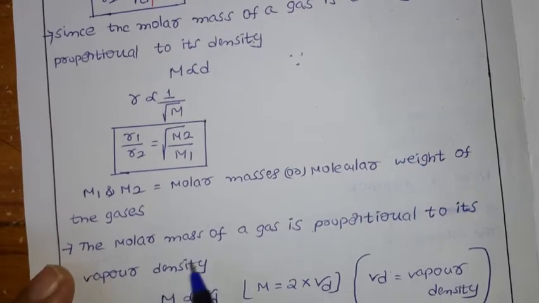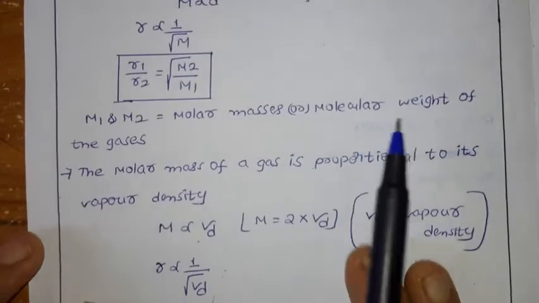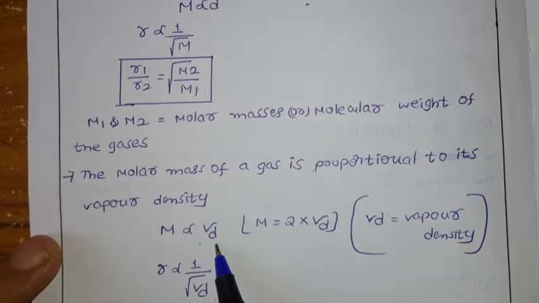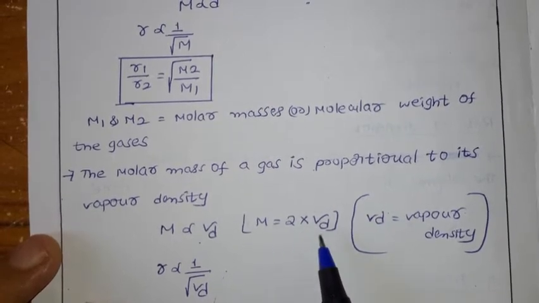Next, the molar mass of a gas is proportional to its vapor density. Again, here we have one more formula: molar mass is directly proportional to vapor density. Actually, molar mass is equal to 2 into VD, where VD means vapor density.